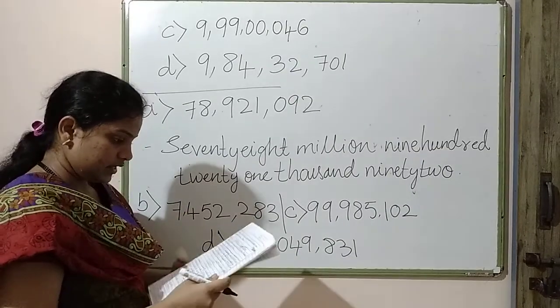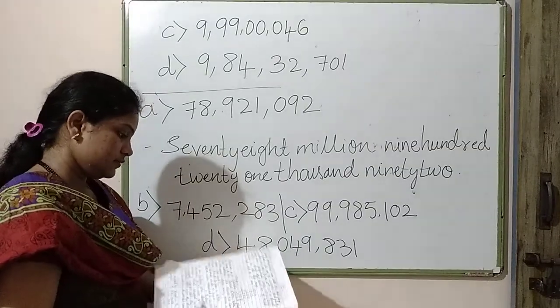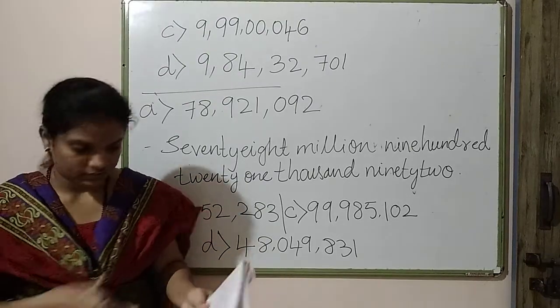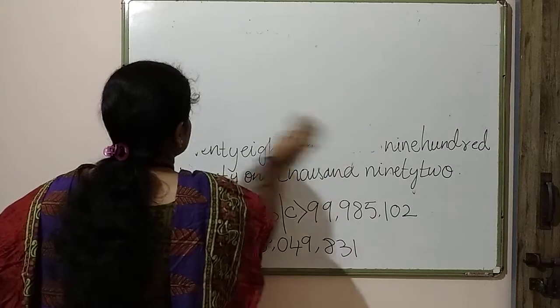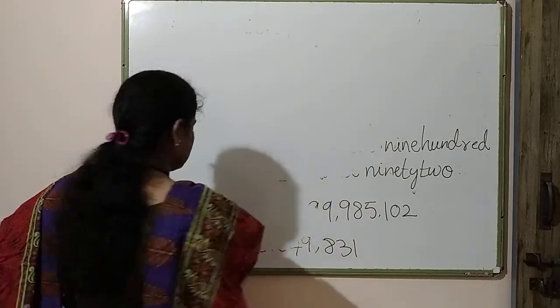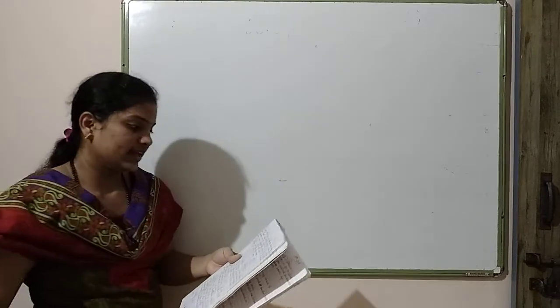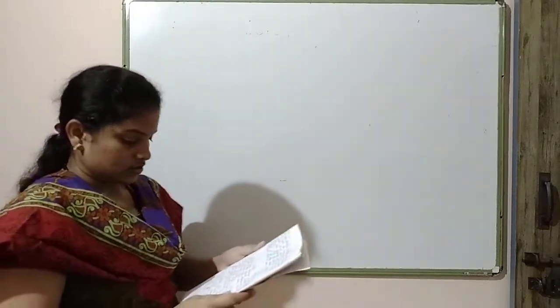So next we solve the exercise. Okay, next. This is exercise 1.2. There are a few problems.